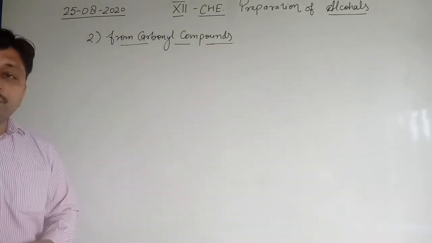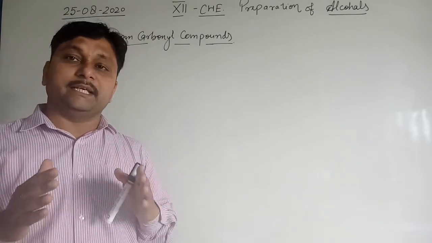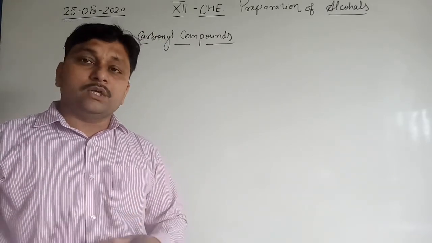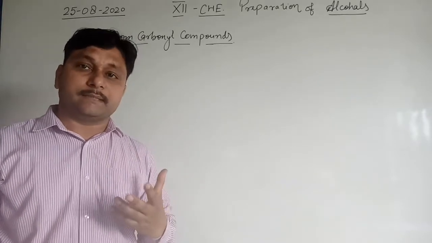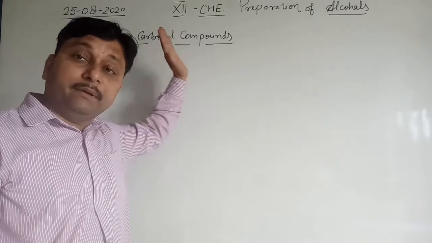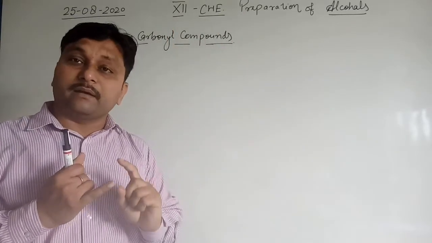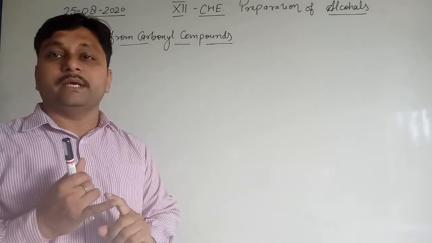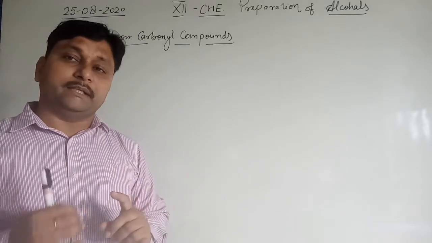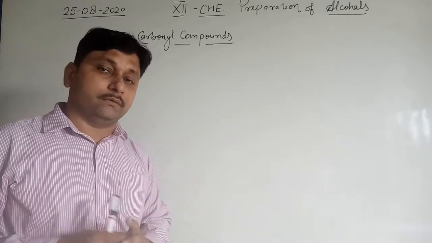Clear? So we can form alcohols from carbonyl compounds, means from aldehydes and ketones. There are two methods: carbonyl compounds can be converted to alcohols by the Grignard reagent or by reduction. Now we first start with the reduction.